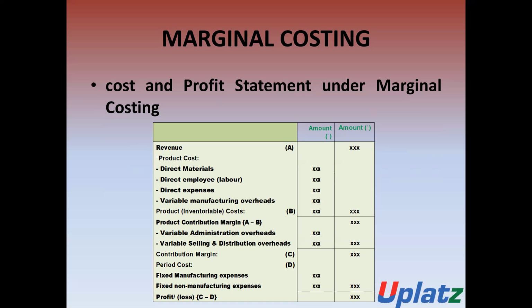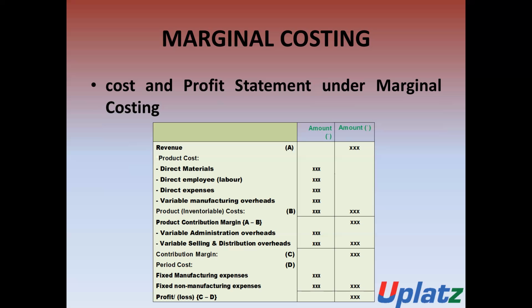And then we will discuss all the period costs, that is, all the fixed costs, just like fixed manufacturing expenses and fixed non-manufacturing expenses. We will reduce all these costs from the contribution.